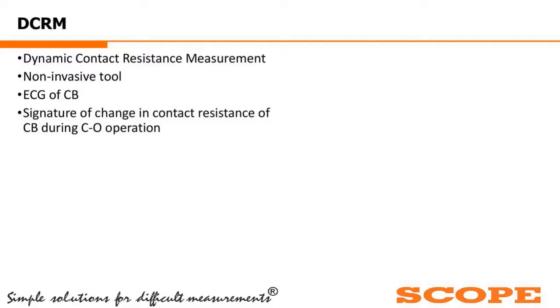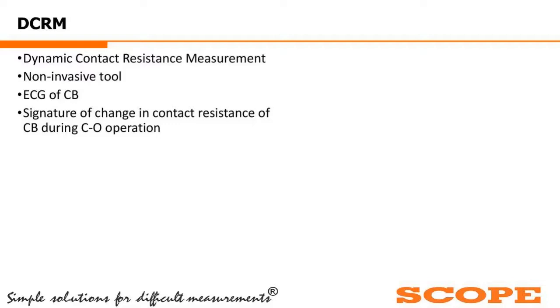During the DCRM analysis, we are taking the signature of change of contact resistance during the CO operation, close-open operation, and during that time we are continuously measuring contact resistance. That's the reason it is called dynamic contact resistance measurement. Ultimately, we are plotting the resistance versus time curve.